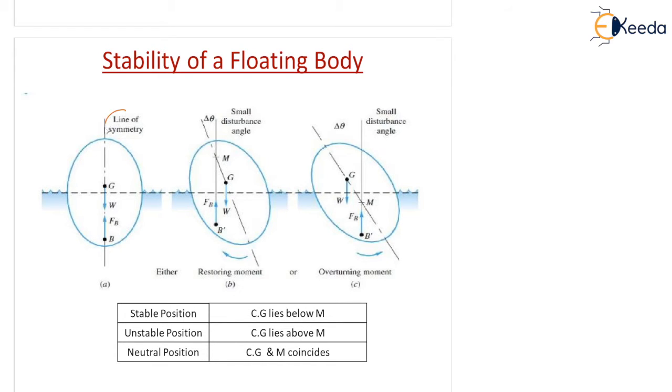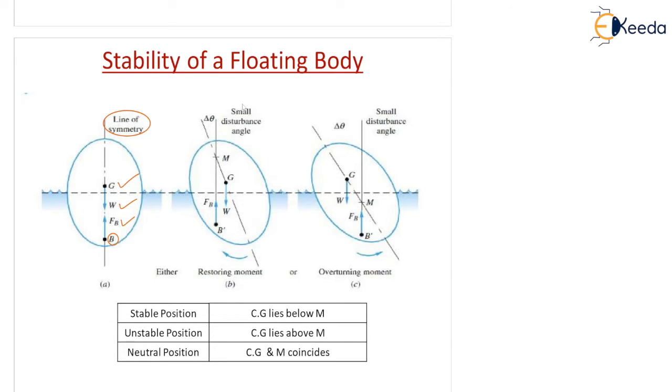This is the line of symmetry and G is the center of gravity, and through G we are having the weight W in the vertically downward direction, and B is the center of buoyancy through which the buoyancy force will be passing in the vertically upward direction. So weight and buoyancy will always be in opposite direction. So this is a neutral condition, this is a normal condition.